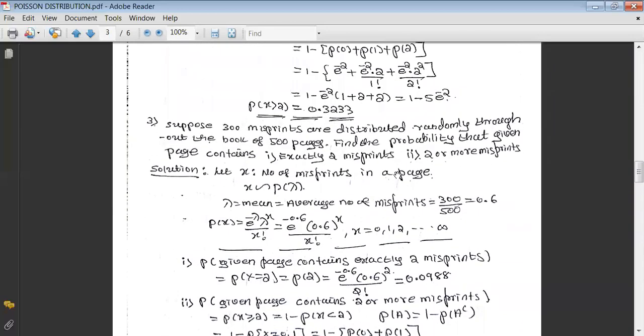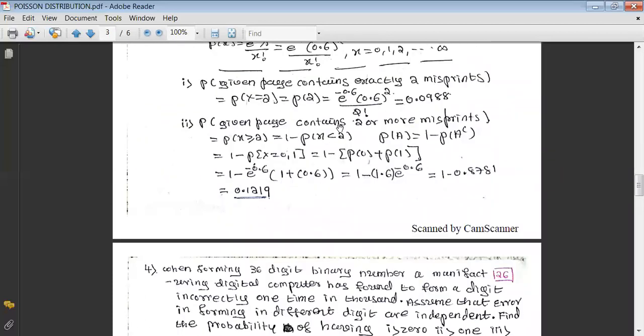The second case, we want the probability that the given page contains 2 or more misprints. Two or more means greater than or equal to 2. That's why in this case x should realize the value greater than or equal to 2. Again, greater than or equal to 2 means 2, 3, 4, and so on. We cannot do it directly. That's why think of the complement law.